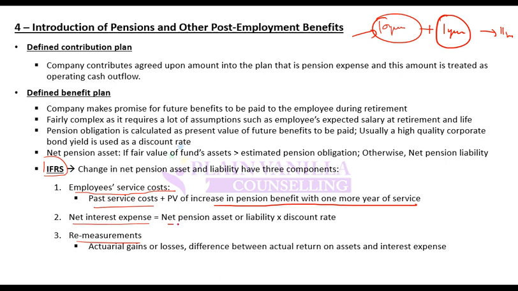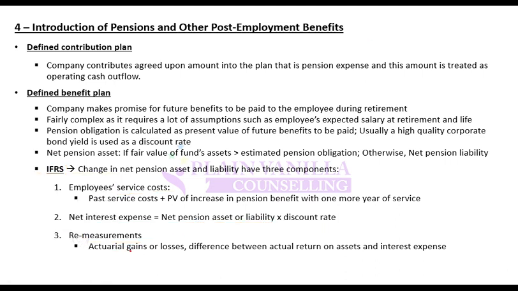Net interest expense is net pension asset or liability multiplied by the discount rate. In US GAAP, it will calculate return on plan assets separately and on liability separately. Here they have just taken net interest expense on the net pension asset or liability. Remeasurements, for example, actuarial gains or losses. Let's say that average life expectancy changes.